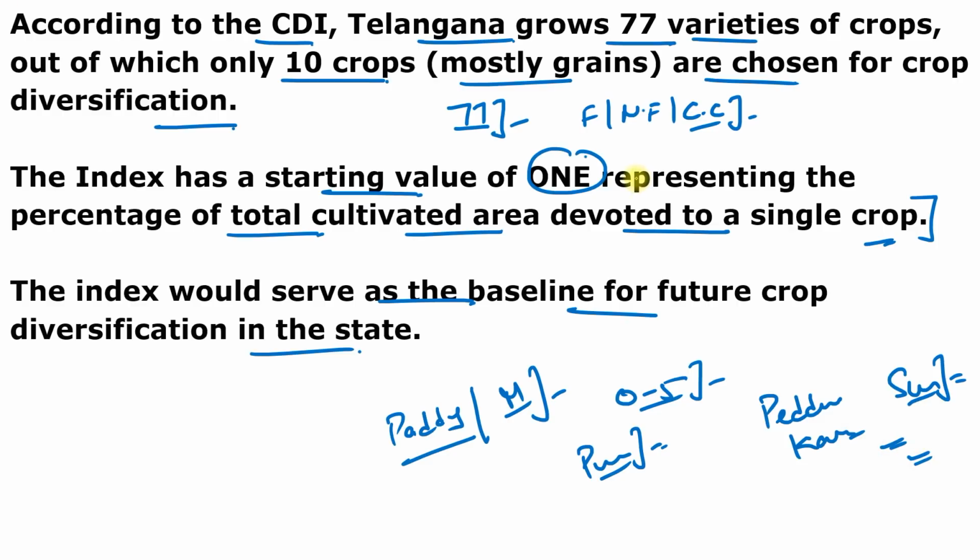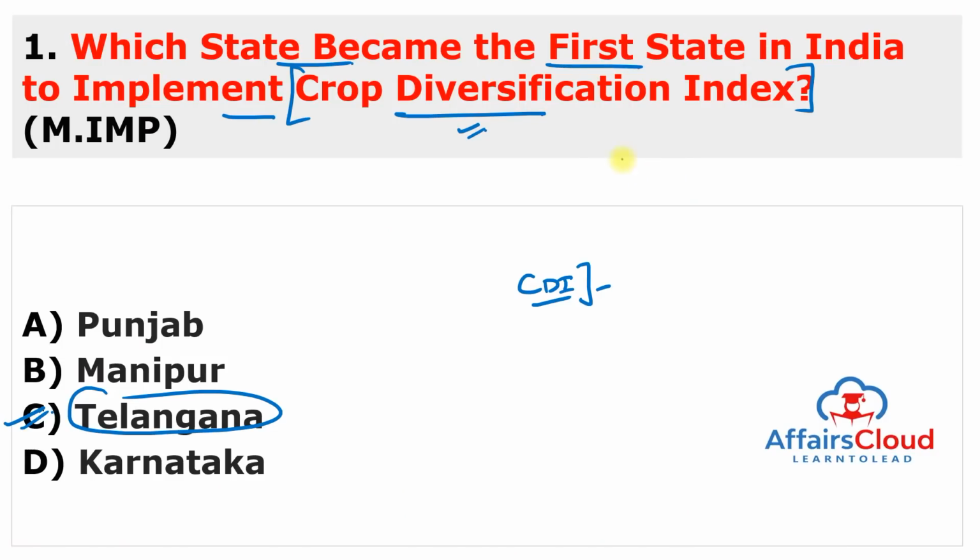So you have to just remember the question. This is a very important thing: the crop diversification index. This is the first state who started this, Telangana. And remember, the governor of Telangana is Tamilisai Soundararajan. She is also the governor of Puducherry. And the current Chief Minister is K. Chandrasekhar Rao.